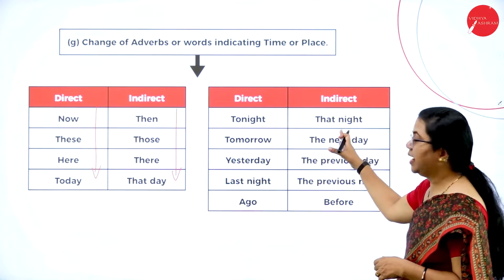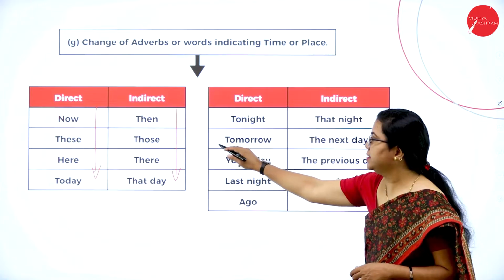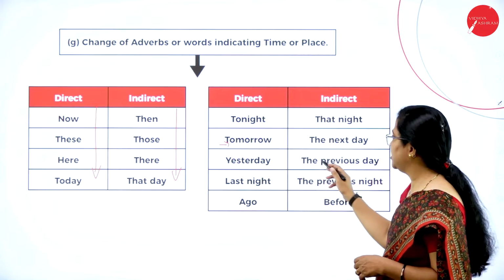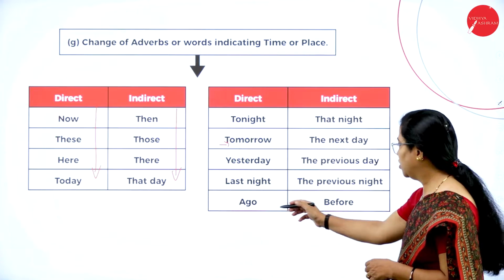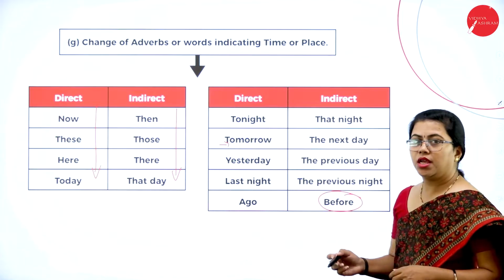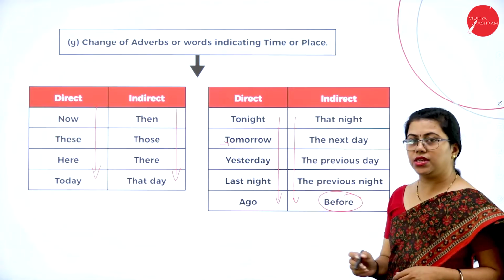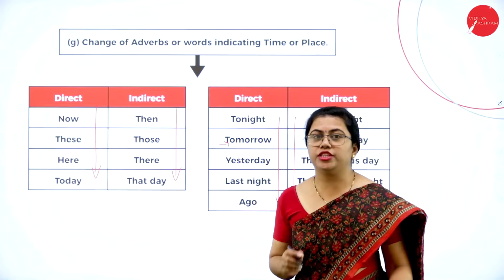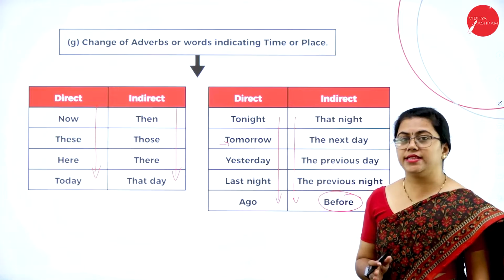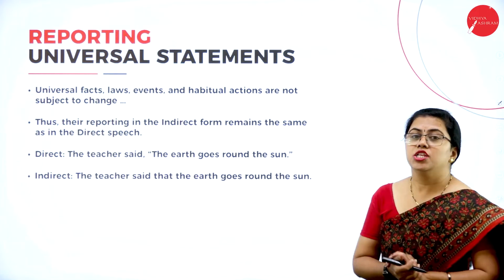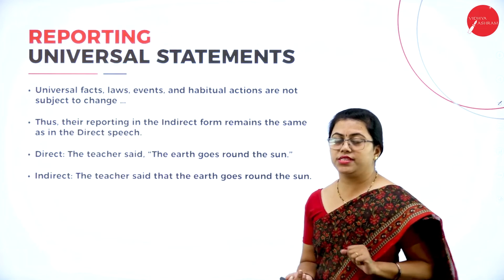So tonight, that night; tomorrow, the next day. You already saw this example, isn't it? Yesterday will be changed to the previous day. Last night, again the previous night. Ago, that is before. So these are the words in direct speech and these are the words that will be used in indirect speech. There will be changes in adverbs and also the words that show place and time. So whenever you are reporting some universal facts, what is a universal fact?